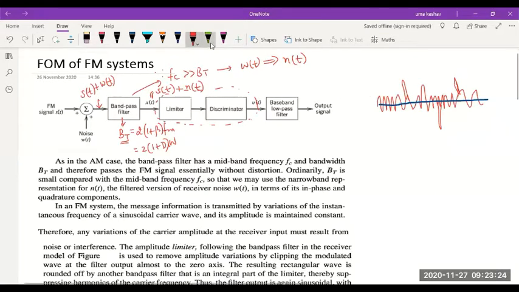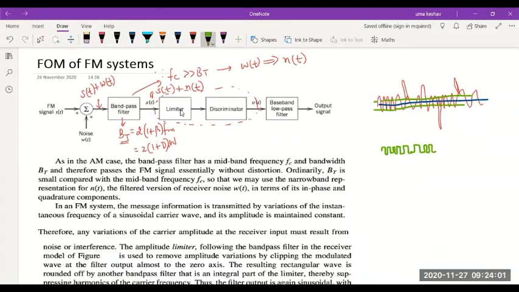So you're just going to introduce a clipping circuit at the initial part of the demodulator. What this clipping circuit does, it's going to limit the amplitude of this FM wave to something very close to zero. So I'll almost get a square like wave. This FM wave will be converted like a square wave of constant amplitude, but varying in the width of the pulses, varying in frequencies. That is the job of this limiter.